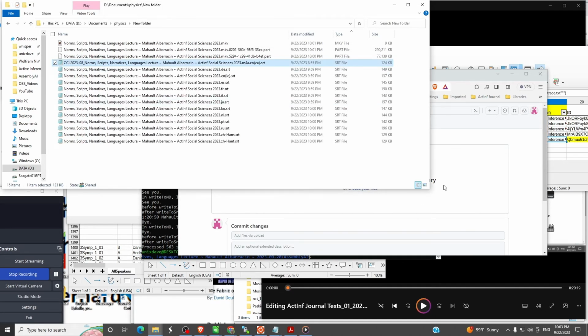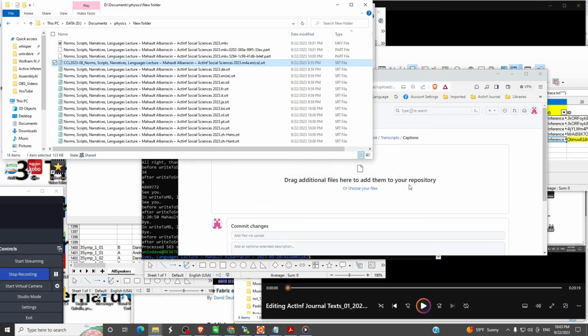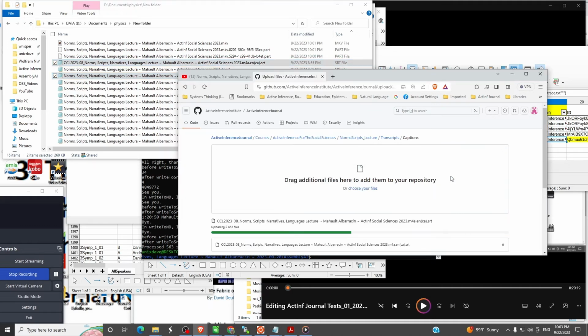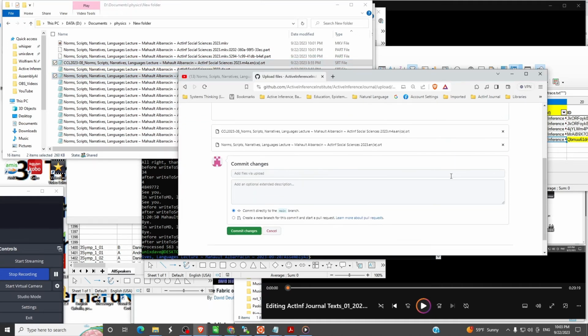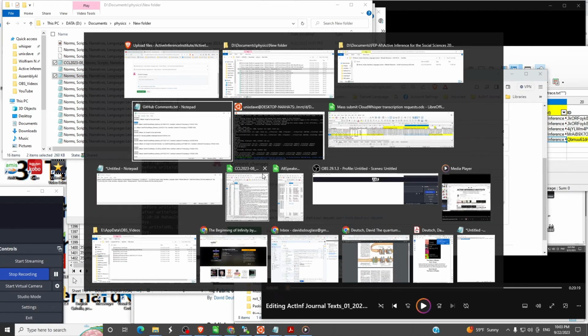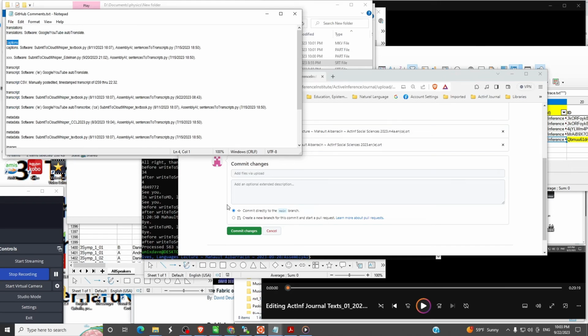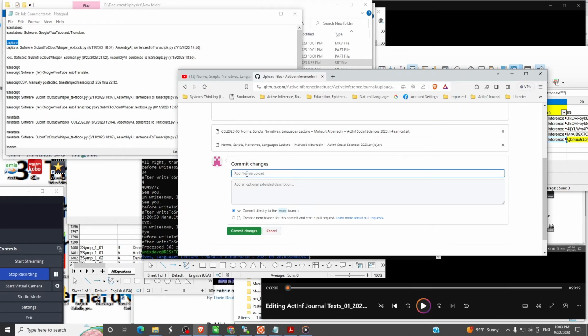What we're going to do now is take just those two English transcripts, consider them transcript captions, copy them in here, and now we need to describe what this commit is about. They are captions, and they have two different sources.